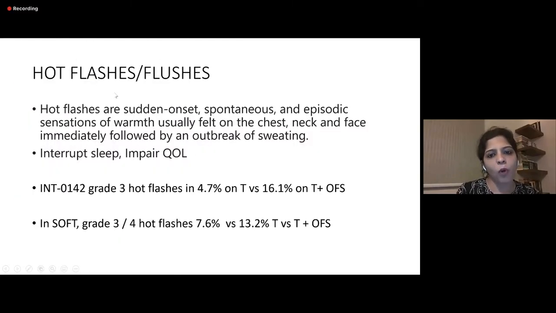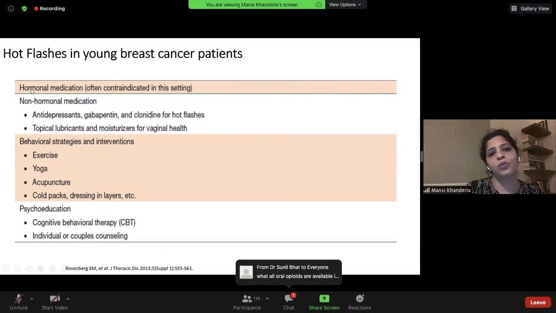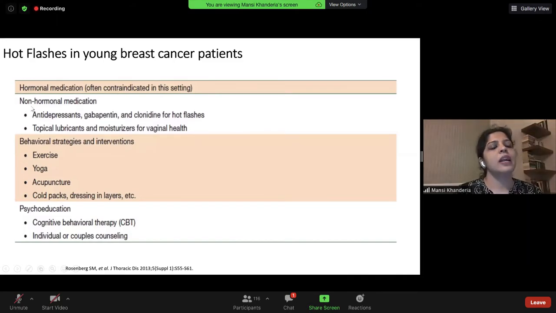So hot flashes, the most bothersome symptoms, are seen in almost all patients. And there are multiple ways to handle hot flashes. Of course, in a patient who did not have cancer, hormonal medication, estrogen supplementation or progesterone supplementation would be the ideal treatment, but we do not give it in breast cancer patients who are hormone positive. Non-hormonal medications: antidepressants and gabapentin. I think most of us are more used to using gabapentin because we are more comfortable prescribing it. But antidepressants also really have very good benefits. Almost 66% of patients benefit with these. I'll go into the details further.